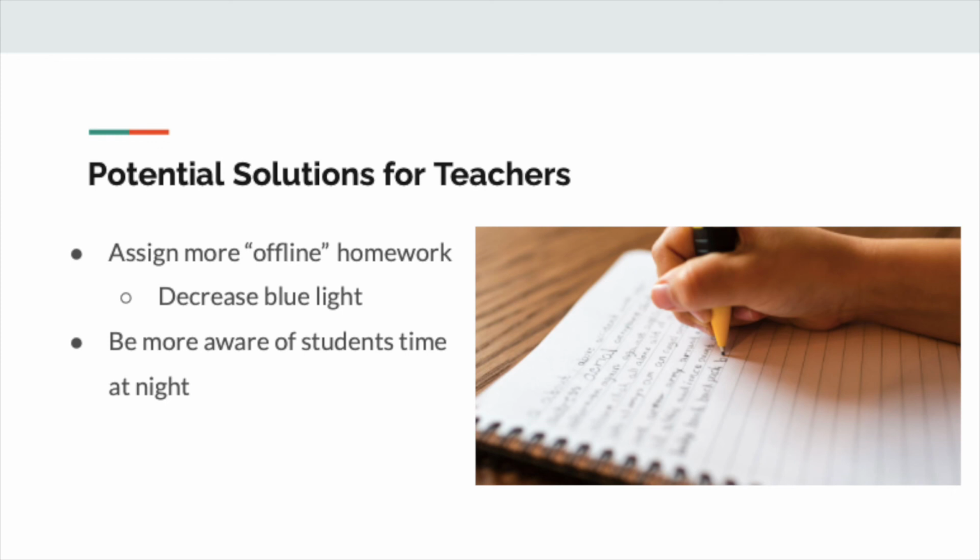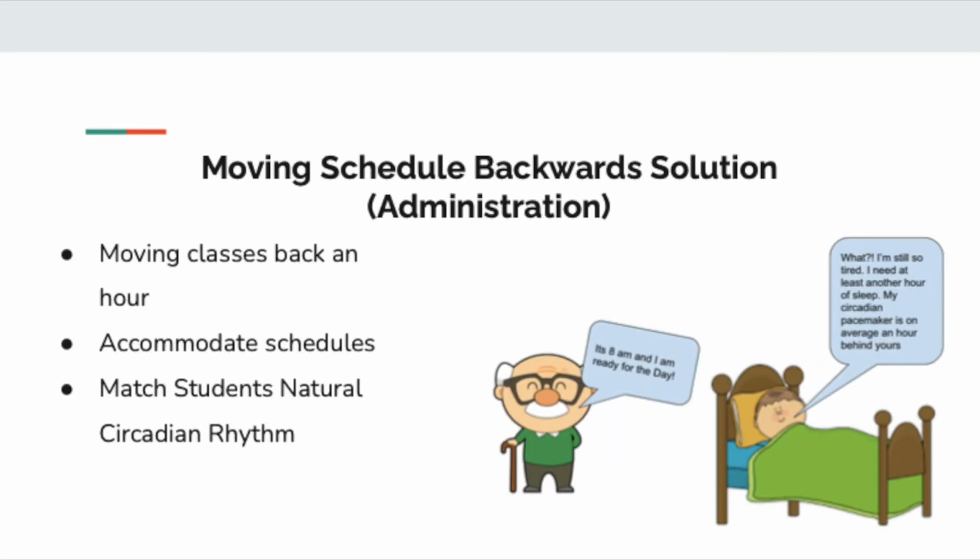Moving classes back an hour could help students wake up at a time more in tune with their circadian rhythm. By recognizing that circadian pacemakers naturally advance with age, we can better accommodate students by scheduling classes an hour later to help ensure that students and some of the younger teachers are fully rested and ready for the day ahead.